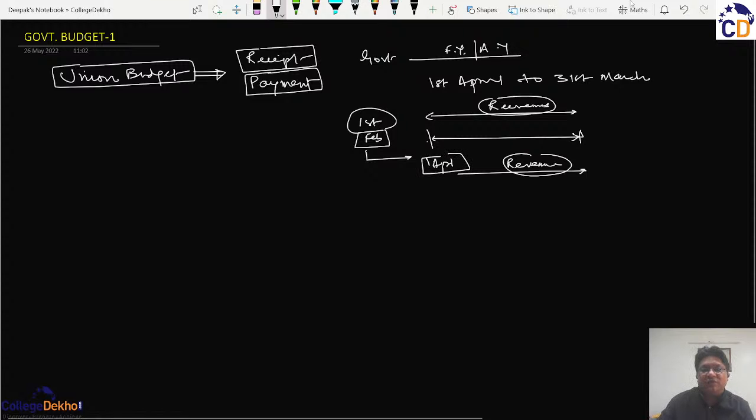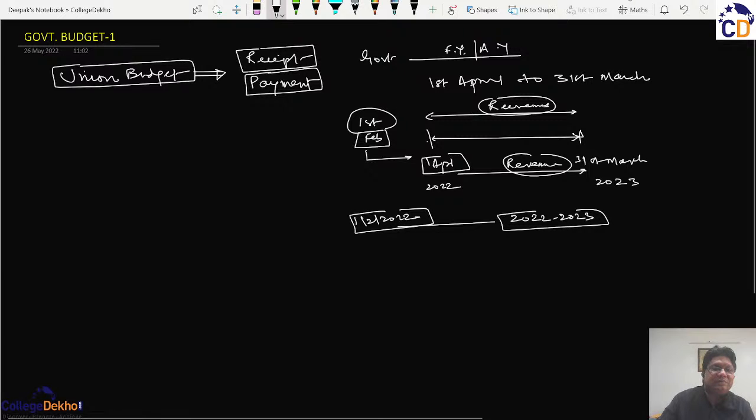So if we have the period 1st April 22 to 31st March 23, which was the latest period for which the budget was placed, we will say that the budget for the year 2022-23 has been placed on 1st February 22. This budget will contain the summary of all the government revenues and the budget expenditures, or we can say the word payments.